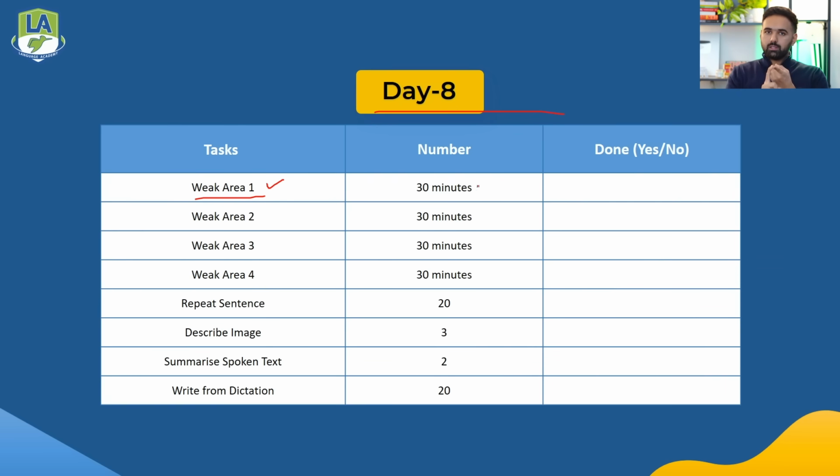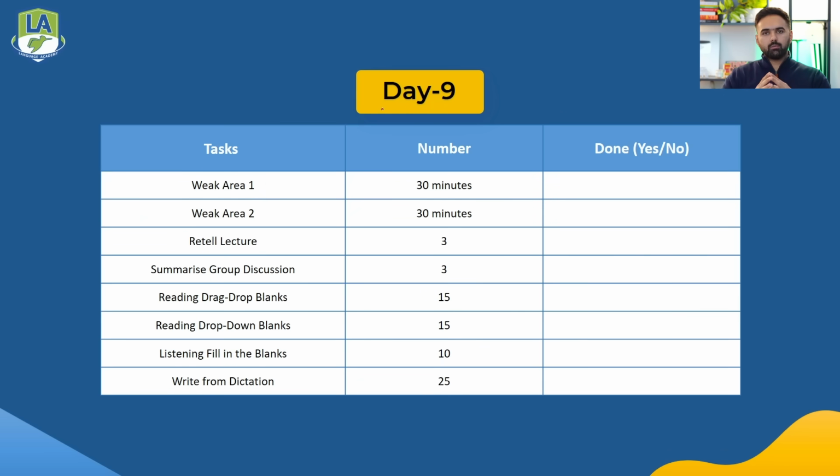We have to spend 30 minutes on weak area 1, 30 minutes on weak area 2, 30 minutes on weak area 3 and 30 minutes on weak area 4. Along with this, you have to do 20 repeat sentence, 3 describe image, 2 summarize spoken text and 20 write from dictation. If any of these 4 question types is your weak area, you don't worry about practicing it again. You simply skip it and move on. So you have to give 30 minutes each on all the weak areas, and then practice these 4 question types as well. This will be day number 8.